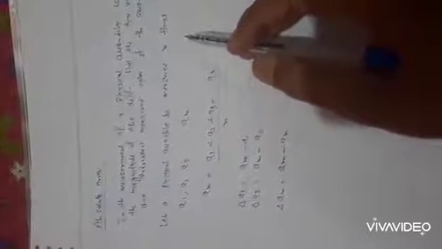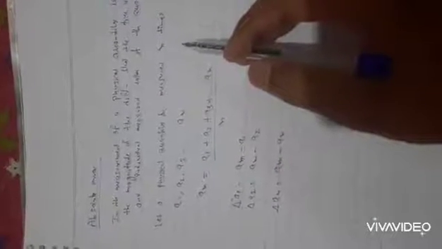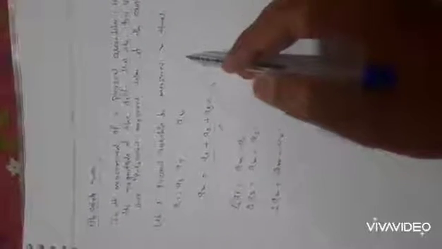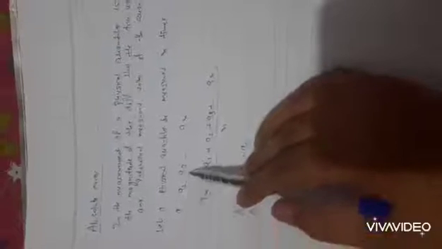Suppose we are performing an experiment on a physical quantity and we observe some readings in the experiment, and the readings of these experiments are A1, A2, A3 and it is up to AN. So these are the readings. So this is the individual measured value. The reading that we got in the experiment is the individual measured value.